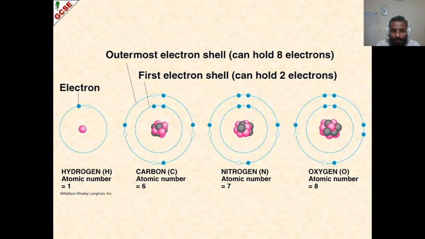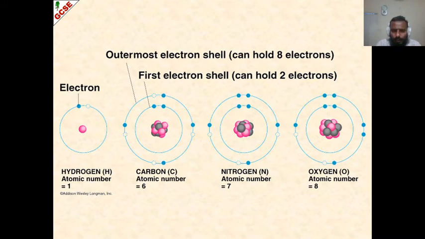So it is incomplete, no? To make the outer shell complete, it will combine with someone else so that it can gain 1 electron. Now that combination can be ionic or covalent. We'll see later. Now go to carbon. Outermost shell has 4 electrons, and this is the second shell, mind it. So in the second shell there should be a maximum of 8 electrons.